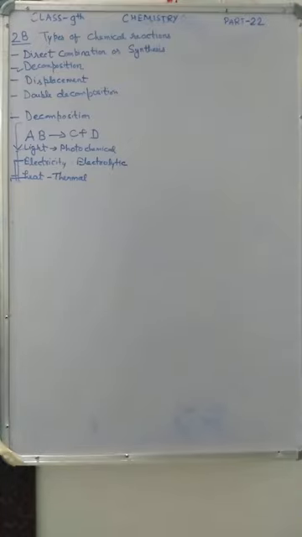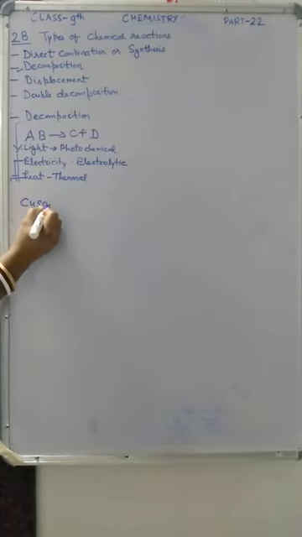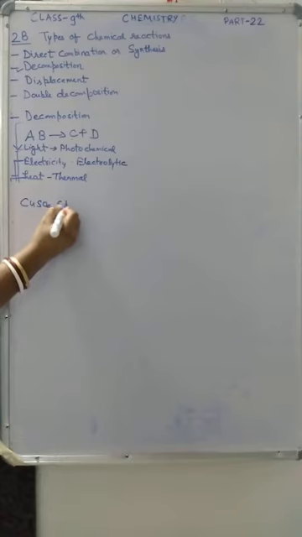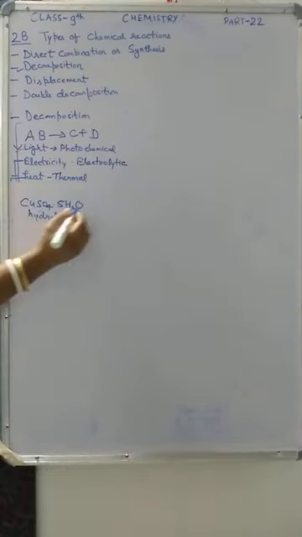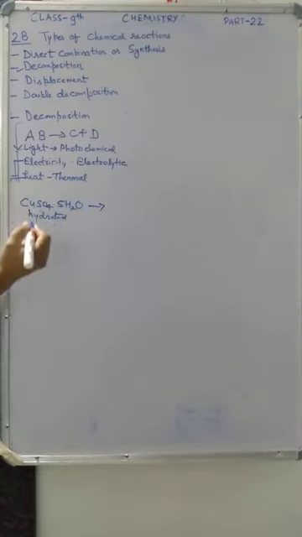When hydrated copper sulfate is heated, hydrated copper sulfate means water is present in the copper sulfate, that is why it is called hydrated copper sulfate. When hydrated copper sulfate is heated in a test tube, the blue colored crystals change into white anhydrous salt. It is blue in color.